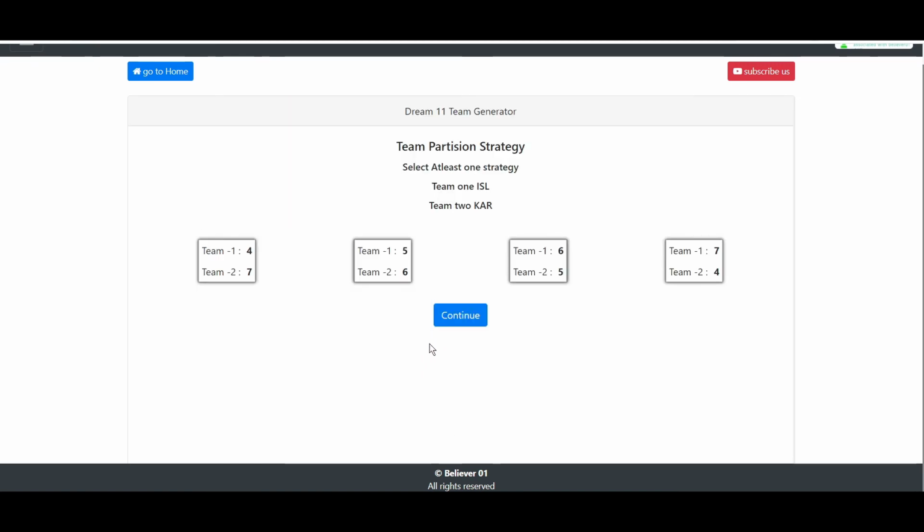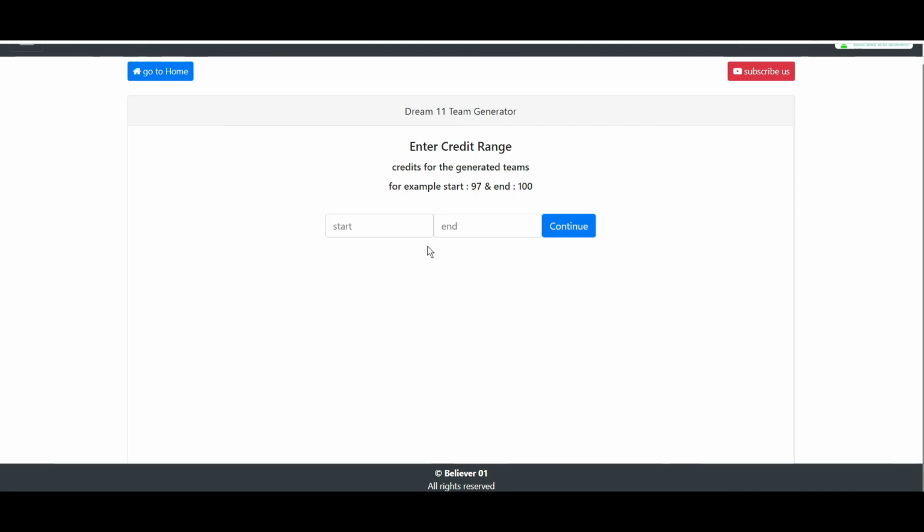I have already given you the team partition strategy, which is 5-6 and 6-5, and after that continue, and we need to enter the credit range, which is 98.5 to 100 as the credit range. You can also give 99 to 100 or 97 to 100, that is completely up to you.